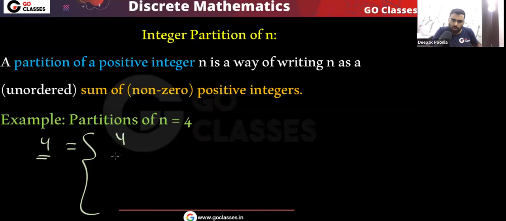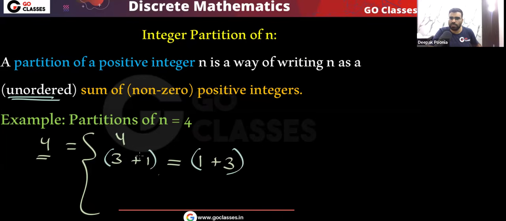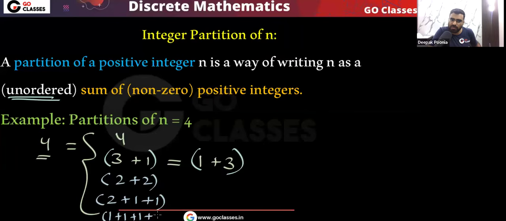I can simply write 4, or I can write 1 plus 3. Remember, 1 plus 3 and 3 plus 1 are both the same because it is unordered. Don't count them two times. Or I can write 2 plus 2, or 2 plus 1 plus 1, or 1 plus 1 plus 1 plus 1. That's it. Remember, 2 plus 1 plus 1 is the same as 1 plus 2 plus 1, which is the same as 1 plus 1 plus 2.